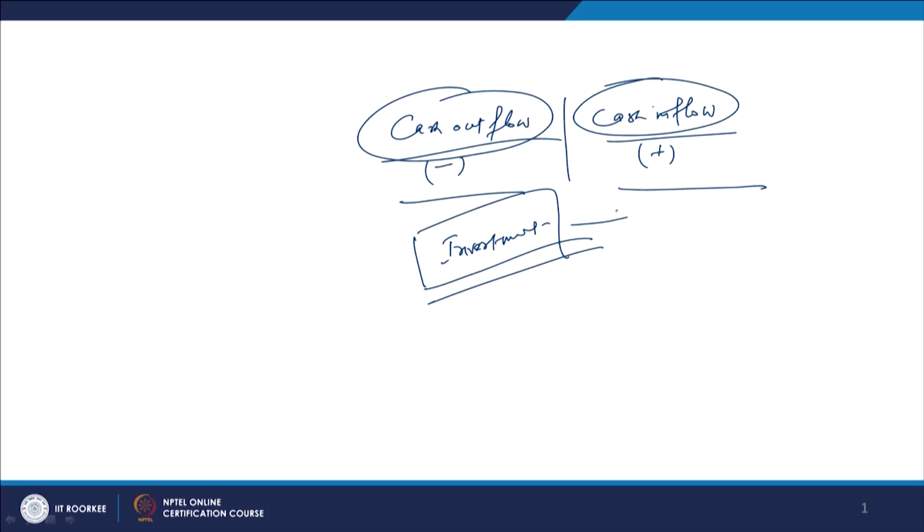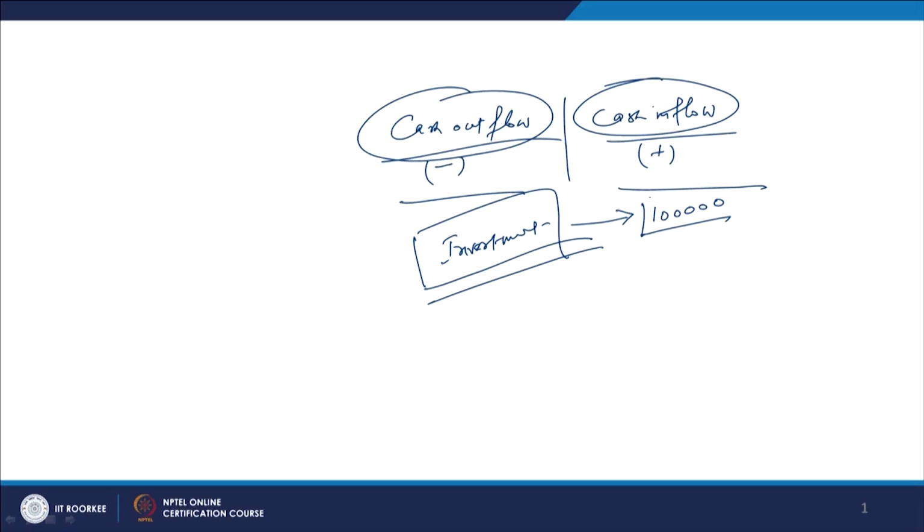And the investment decision is, for example, any project we want to take up, whether it is new, for the first time, a new firm, a new business organization, maybe a startup, or a project being undertaken by an existing firm. In both cases the estimation of the cash flows is important. When you talk about the investment decision, we have to arrive at some figure of investment, say 1 lakh rupees here. We need 1 lakh rupees to establish this project or move into this kind of business.